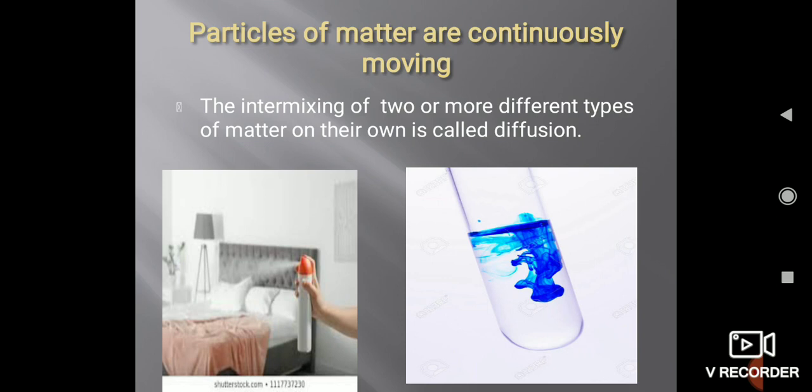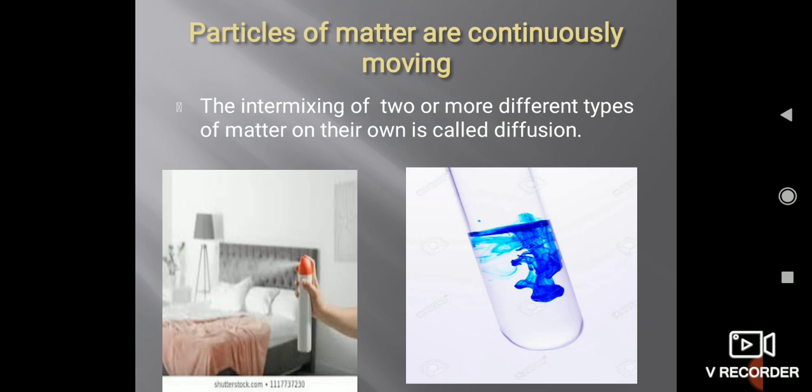In the next image, there is water in a test tube, and a drop of ink has been poured in. As soon as the drop of ink is poured, you will see it start spreading in the water. It means it is mixing with the water, and within a few seconds you will see that the water becomes blue in color. So there is a mixing of two kinds of matter taking place, and this process is known as diffusion. So these are the three important characteristics of states of matter.